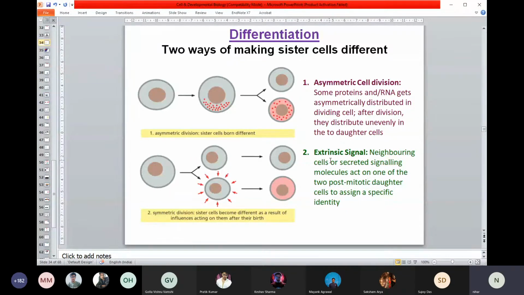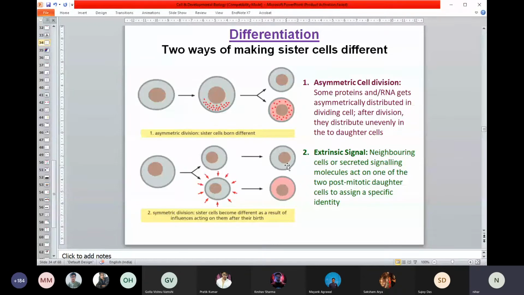Some outside signal, some cell might secrete factors that will work on the nearby cell. If these are two sister cells, one cell will receive those extrinsic signals and can transform to completely different characteristics. So now these two daughter cells will have two different characters. That's how differentiation takes place.